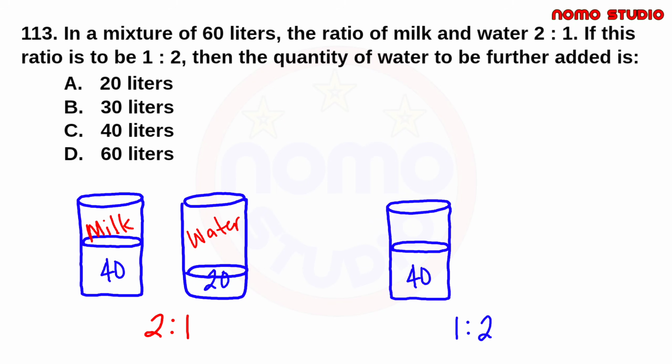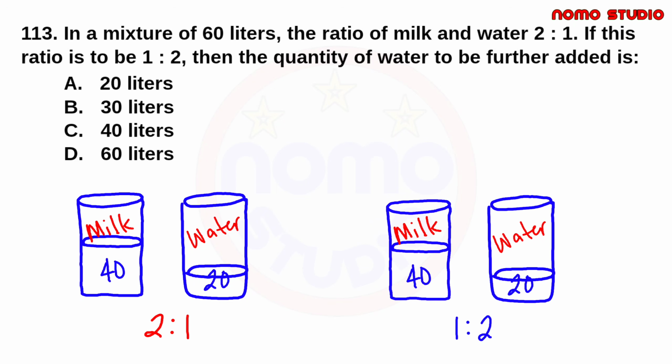So, ang kailangan lang nating dagdagan is yung water. Ilan daw yung idagdag natin na liters of water para ma-meet yung new ratio na 1 is to 2. Obviously, magdadagdag lang tayo ng 60 liters. So, 20 liters plus 60 liters, and that is equal to 80 liters.